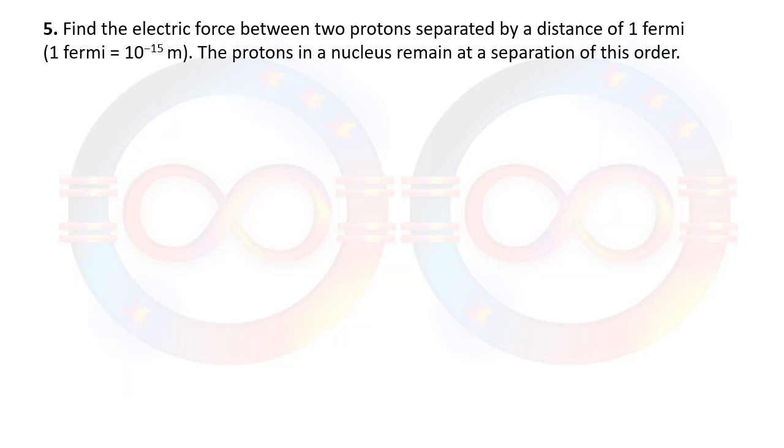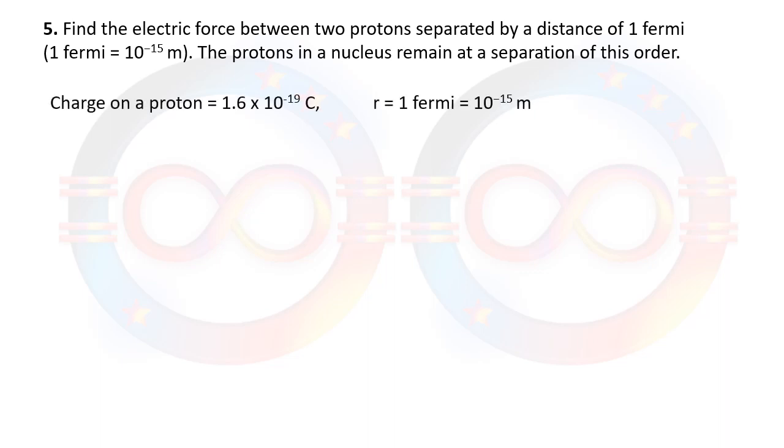Question number 5 is saying that there are two protons separated by a distance of 1 Fermi. 1 Fermi is nothing but the distance between two protons which are residing inside a nucleus. This is the distance actually at which protons, or the nucleons to be more precise, are present. We need to calculate the force.